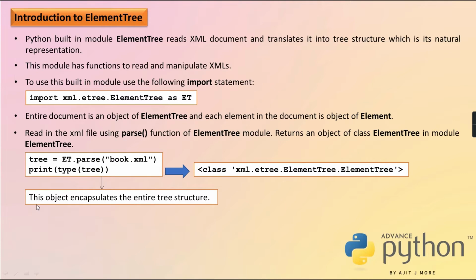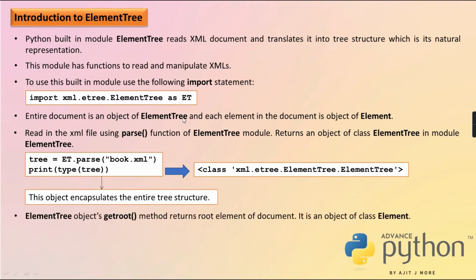I hope you got it. So this object encapsulates the entire tree structure. Now we want to get the root element, and from the root element we can get its child elements and so on. Then we can get their tag name, their text content and so many things.